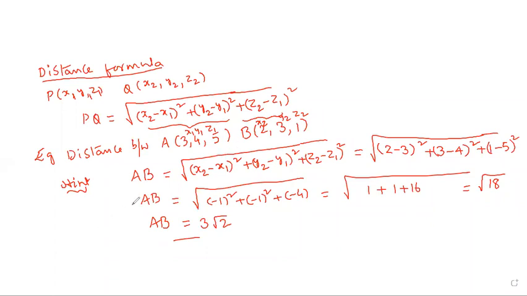Next problem: everyone see the next problem.